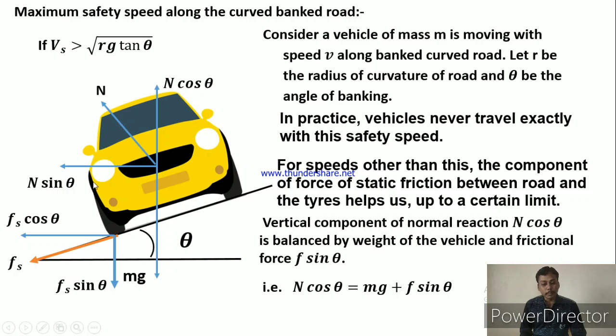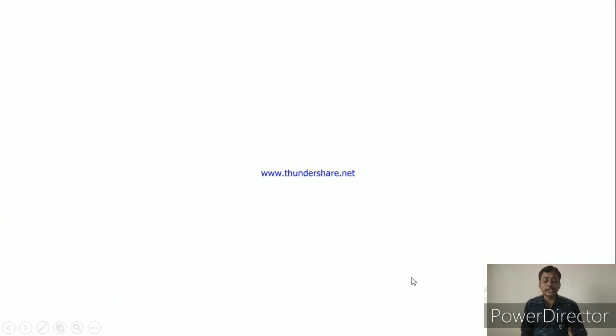Similarly here N sin theta and Fs cos theta. So N cos theta is equal to mg plus Fs sin theta. If we rearrange it, mg is equal to N cos theta minus Fs sin theta. Here F means the frictional force, that is Fs. So this is the first equation from the first condition, that N cos theta balances mg and Fs sin theta.